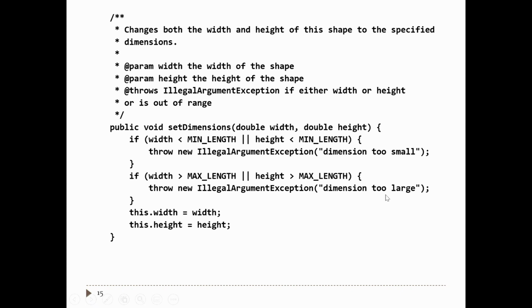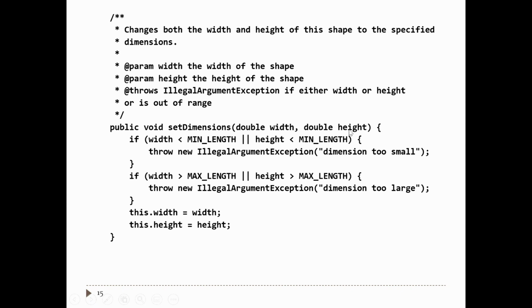And then one more, we've got a method called set dimensions. Now, set dimensions is a method that has some preconditions. So remember what a precondition is. A precondition is some condition that has to be true when the caller calls the method. So set dimensions promises to change the width and height of the shape to the specified width and height.